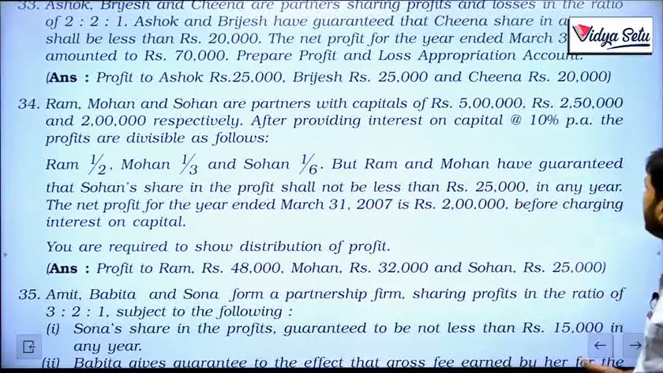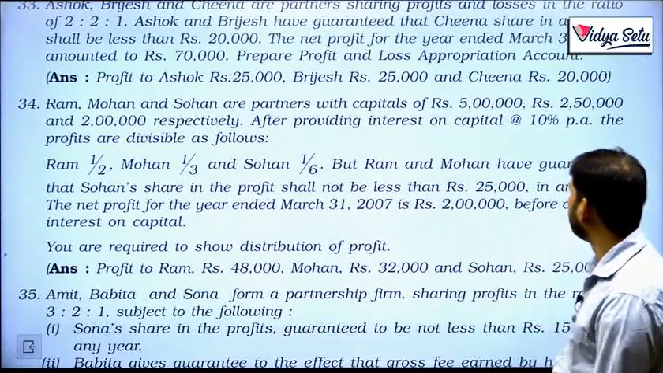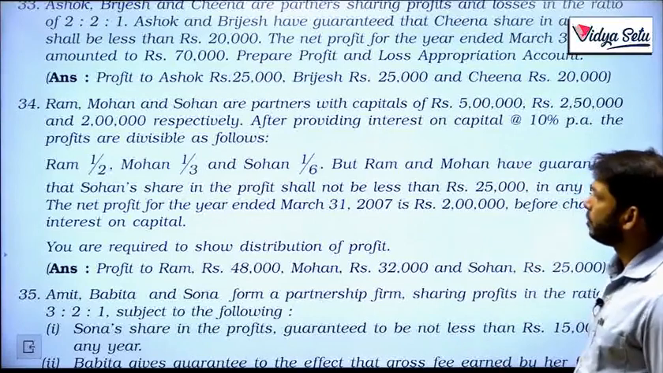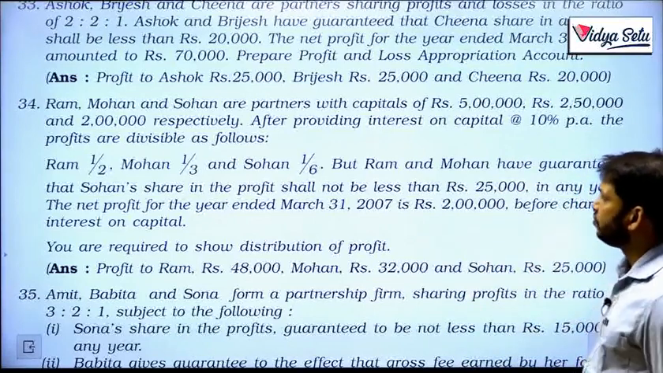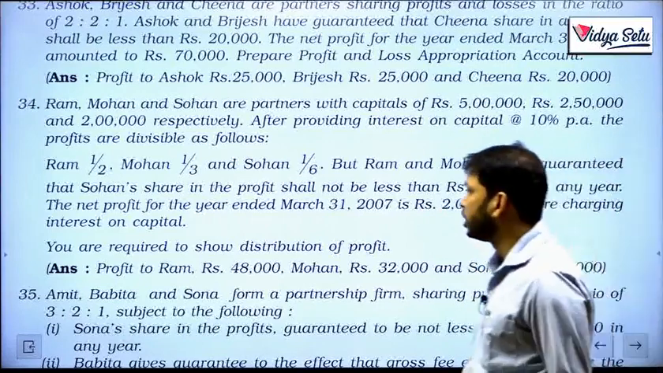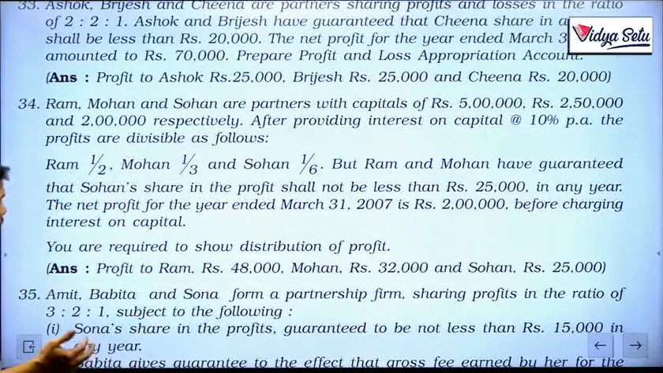But Ram and Mohan have guaranteed that Sohan's share in the profits shall not be less than rupees 25,000 in any year. The net profit for the year ended 31st March 2007 is rupees 2 lakh before charging interest on capital. You're required to show the distribution of profit. Let's see. Question number 34.